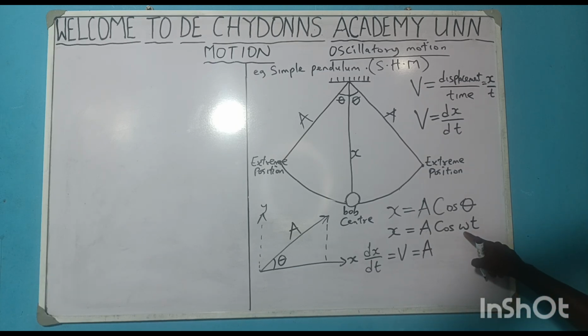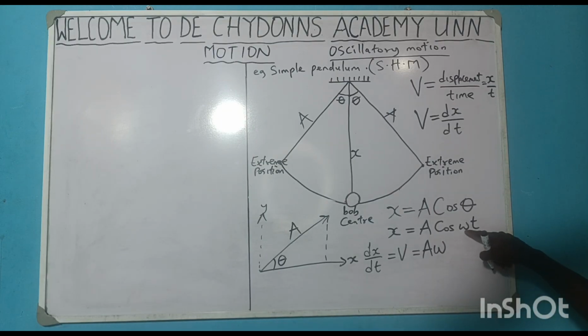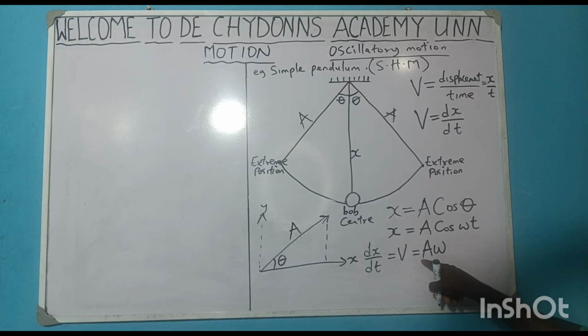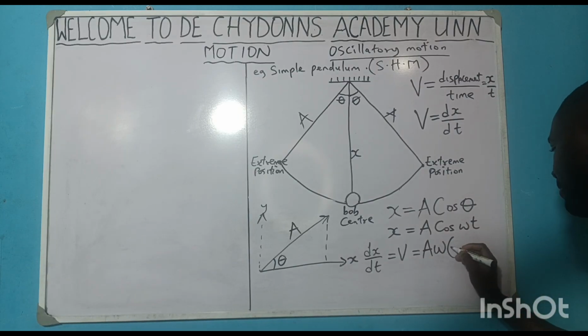What is the letter beside this t? It's w. You bring it out. I have differentiated wt to get w. Then I multiply it to this A, and it becomes Aw. Then differentiate cos. If you differentiate cos in mathematics, it means minus sine.